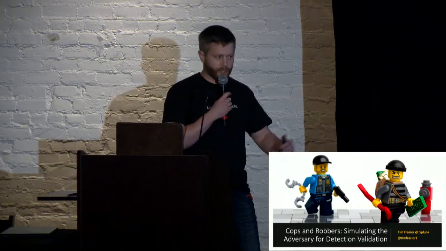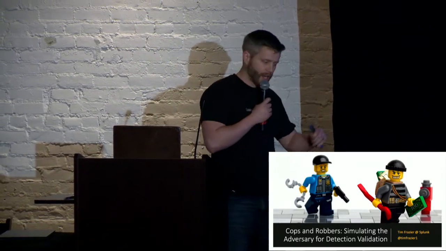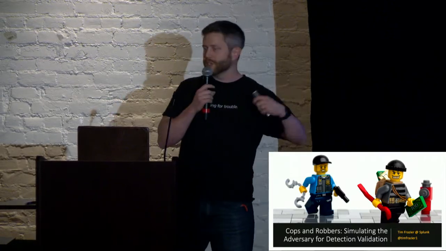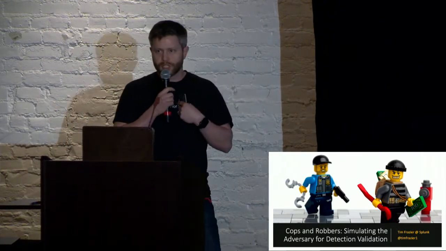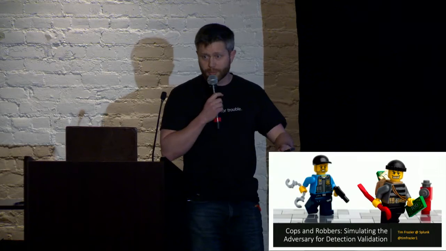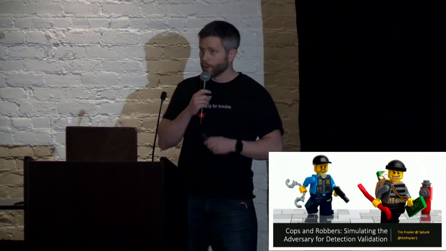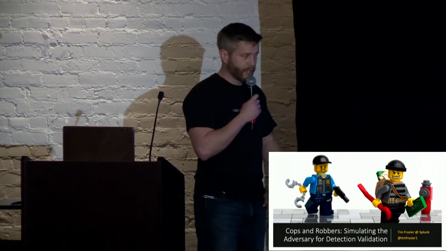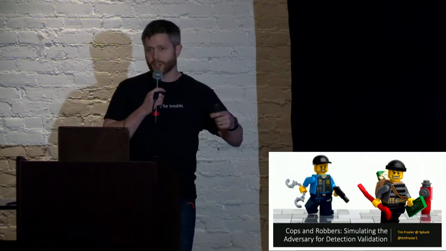He had this thing going. We checked it. Still didn't detect it. Okay, I got to go back. Do it again. Go back. Do it again. Right? So I realized we need to fix this cycle. I, as a blue teamer, need to be able to call these things on demand so that I can better run my detection rulings. I can fix it, I can validate it, I can implement it. So that's where the genesis of this talk came from for me.